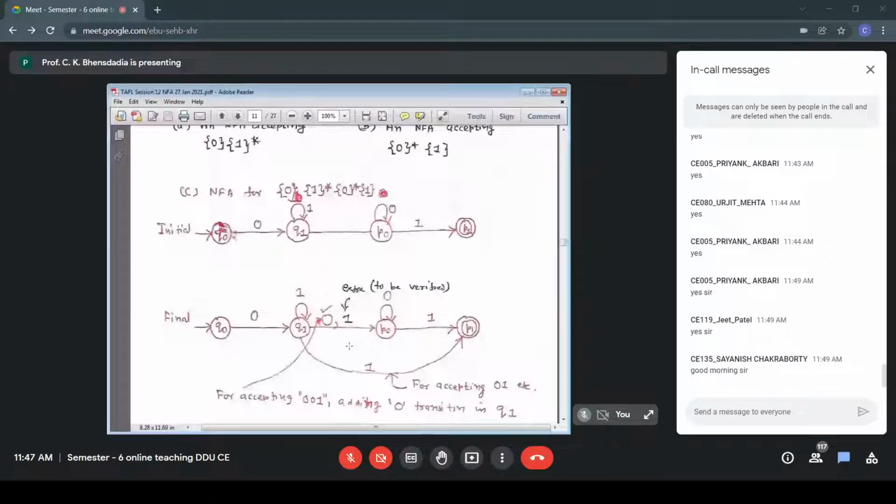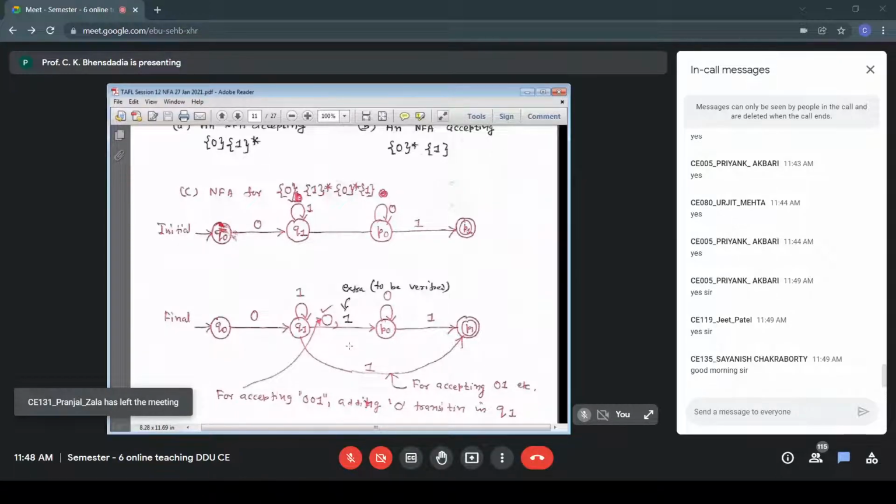between Q1 and P0. So even that one which is specified extra, there is no need to write that, that is covered. Having defined a transition between Q1 and P1, that is covered. So whatever is visible in this reddish background is there. That one extra one may be avoided, that's fine. So Q0 to Q1, 0 1 star, P0 to P1, that is 0 star 1, and we have put a transition because we have to connect these. We are defining an NFA for accepting the language 0 1 star concatenated with 0 star 1.